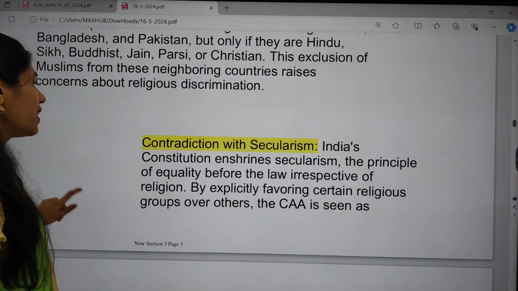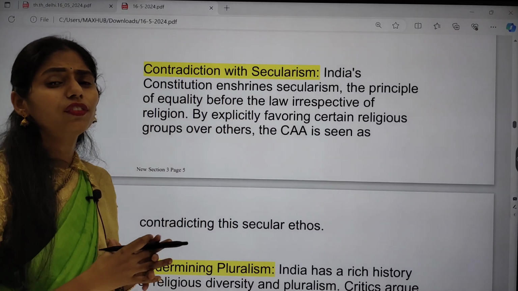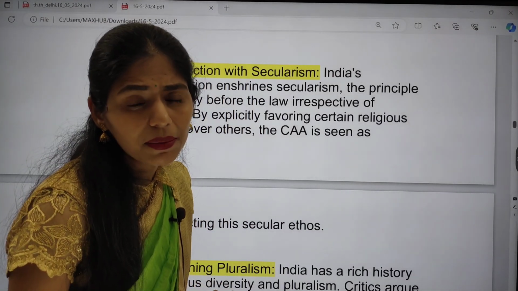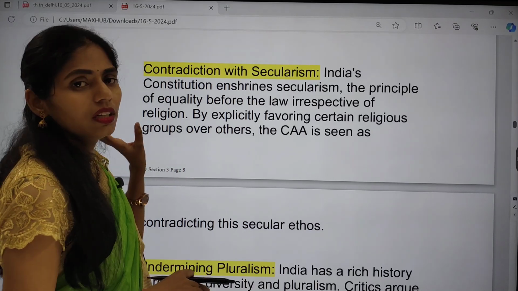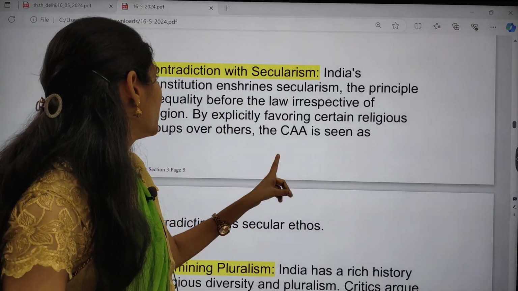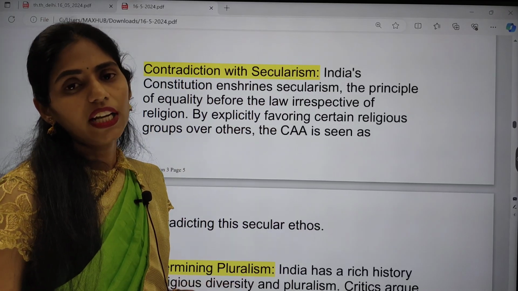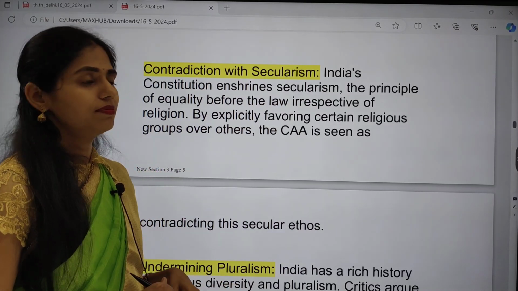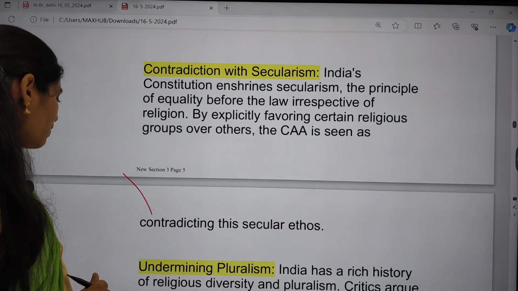And next is contradiction with secularism. As you all know, secularism is one of the important fundamental principles of our Indian Constitution. But here, this Citizenship Amendment Act is focusing on religion. So the right to equality and the right to religious freedom are also affected here. So this is also one cause of concern.